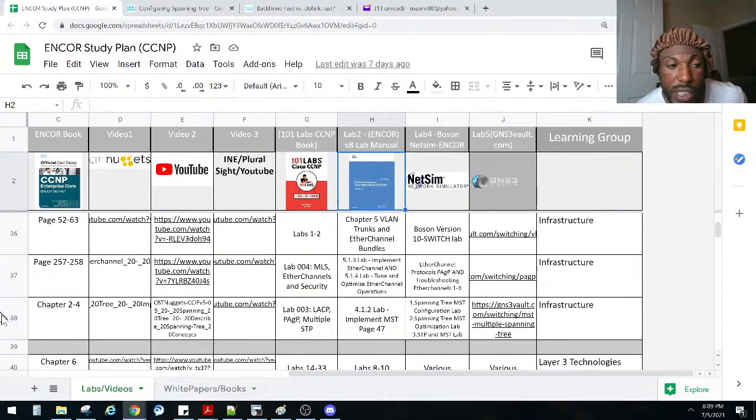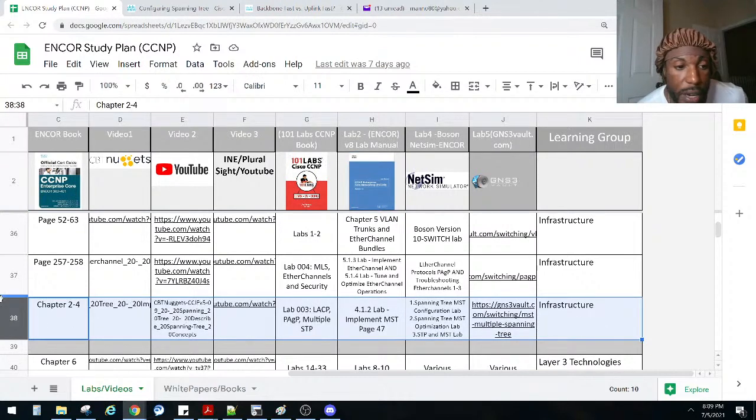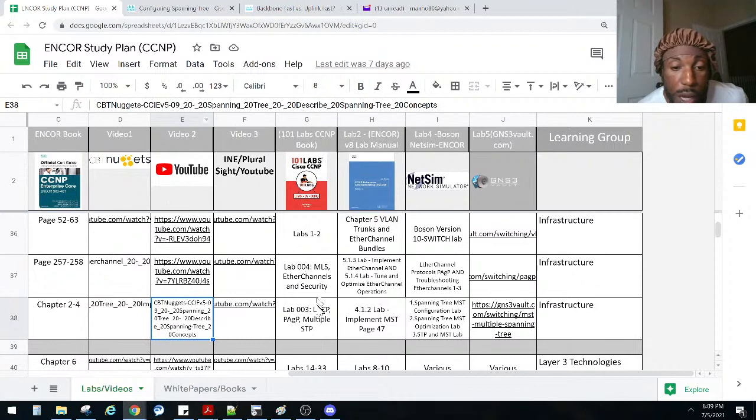So we're going to be focusing this week on this line item right here: Chapters 2 through 4 from the official cert guide, some CBT Nuggets, some YouTube videos, etc.